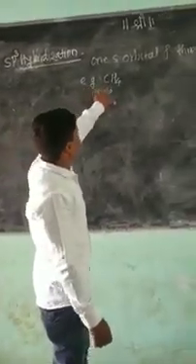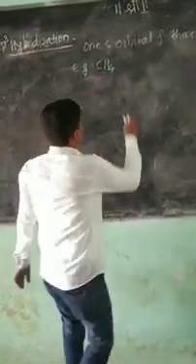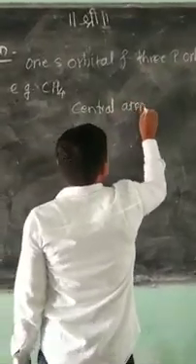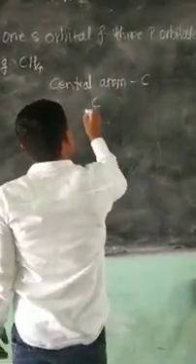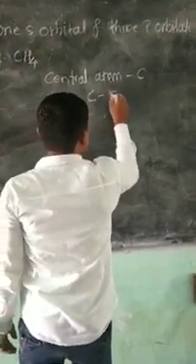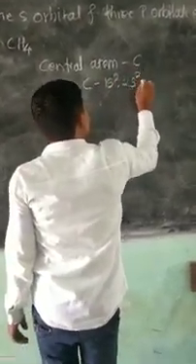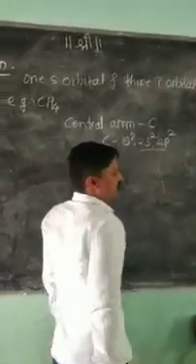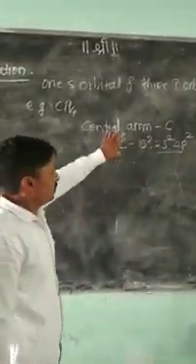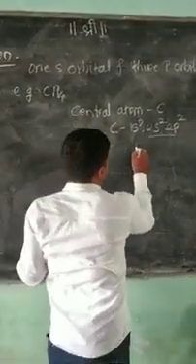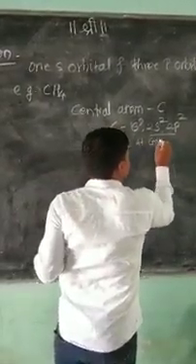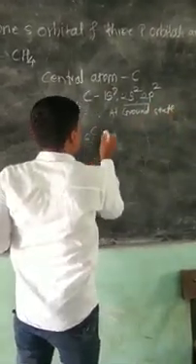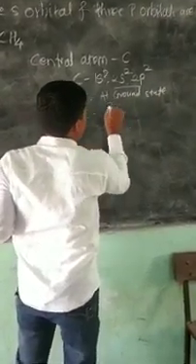So, let me explain the methane molecule. Central atom is a carbon. So atomic number of carbon is 6. Just I write the electronic configuration of carbon: 1s2, 2s2, 2p2. There are 4 electrons which are present in the valence shell of carbon. This is the electronic configuration at ground state. I put this outer shell electronic configuration of carbon